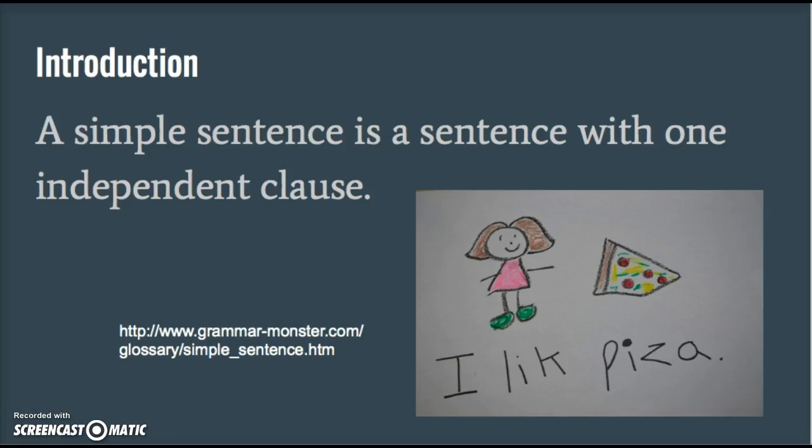A simple sentence is a sentence that consists of one independent clause. However, this does not mean the sentence is short and easy. A sentence could have only a couple phrases and be simple, but it could also have 47 phrases and only have one independent clause, making it a simple sentence. For example, "I like pizza" is a simple sentence. Also, the sentence, "Being an Italian cook with a penchant for pizza consuming, I love to eat delicious pizza upon getting up and before going to bed," is a simple sentence. These are both simple because they only have one independent clause.